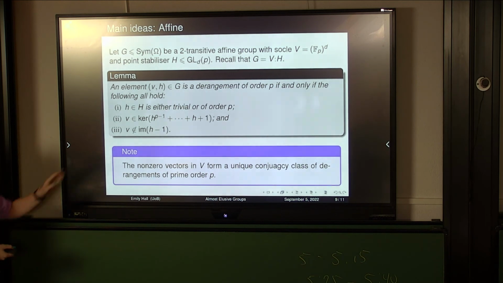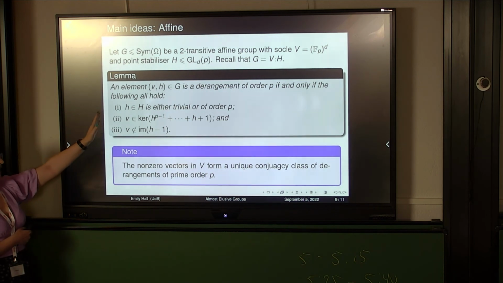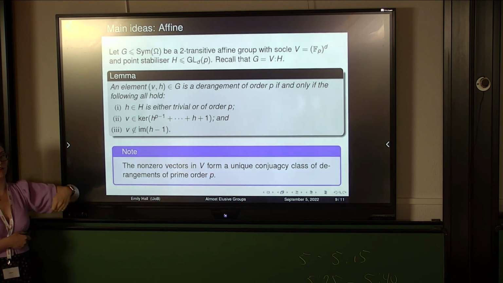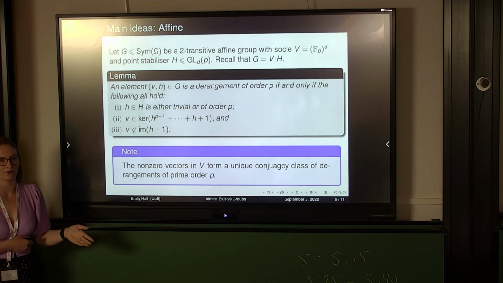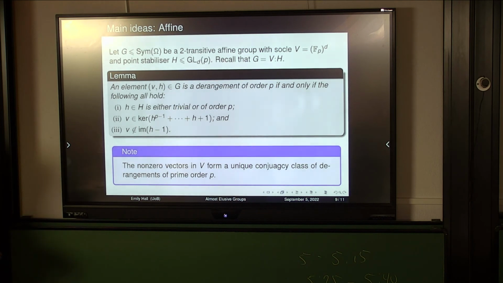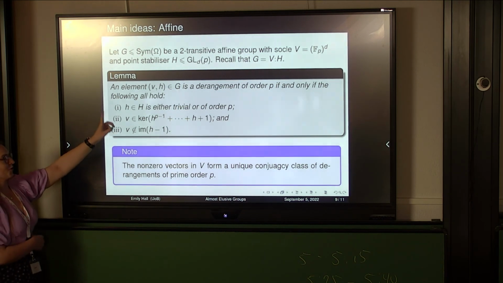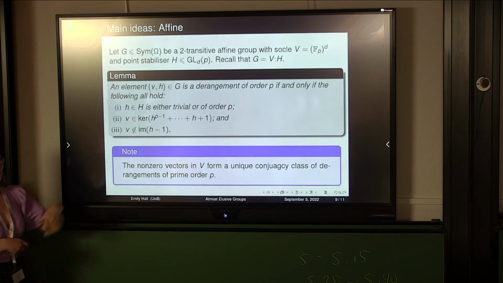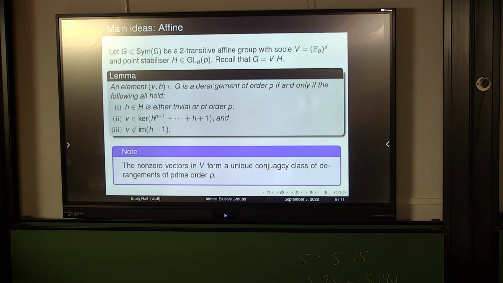Additionally, if we took V to be trivial and H to be non-trivial, this means they live inside the point stabilizer, which means I know they're not derangements. And so what we're now interested in doing is looking at the cases where V is non-trivial and H is non-trivial, and asking, can we find a derangement of order p or not? And if we can't find one, we know our group is almost elusive.